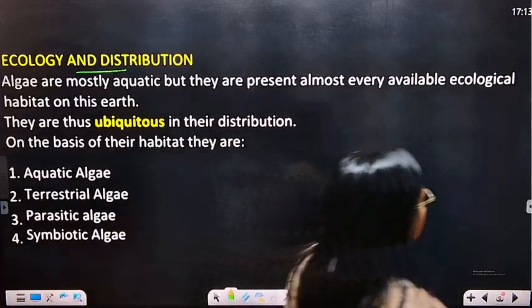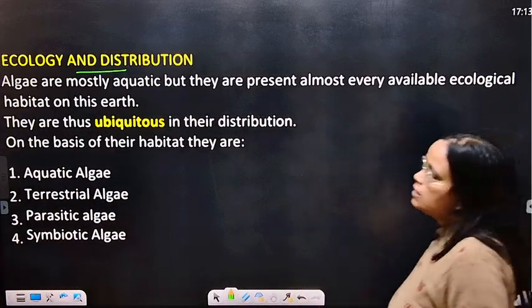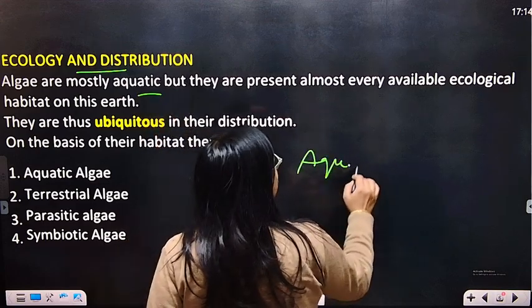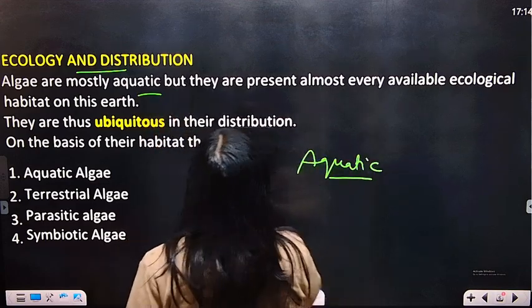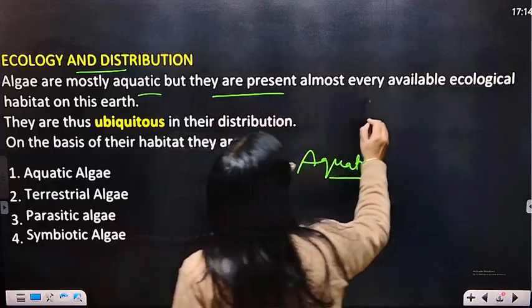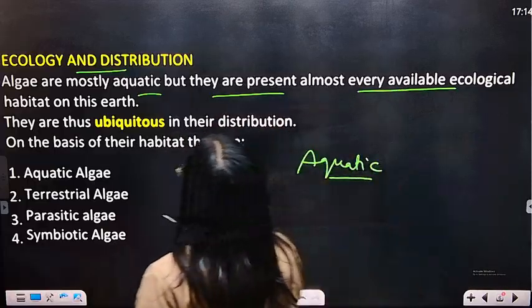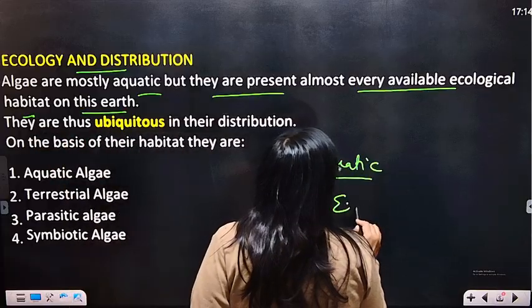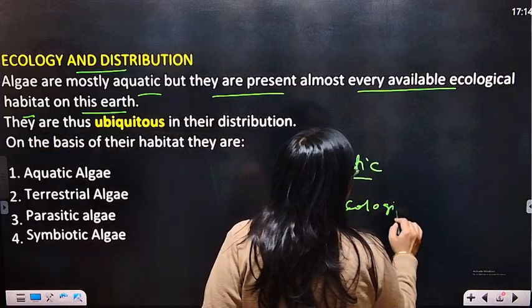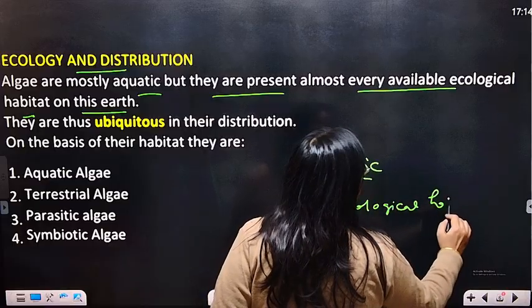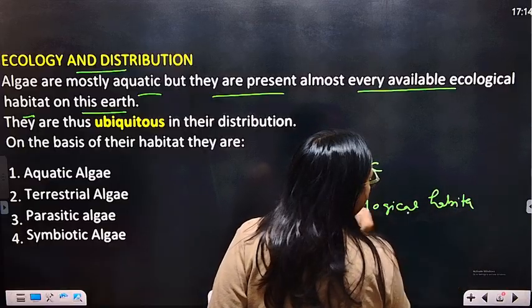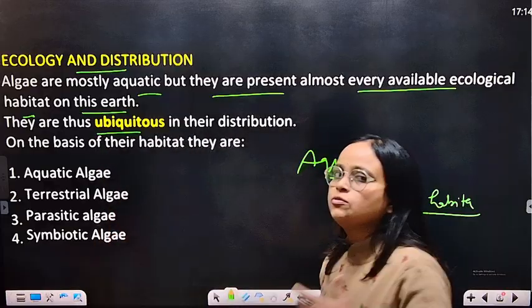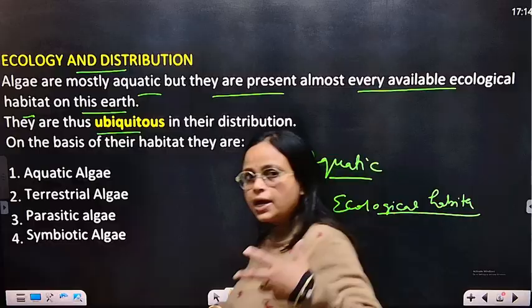Algae are mostly aquatic, meaning present in water, but they are present in almost every available ecological habitat on this earth. So they are ubiquitous, meaning they are present everywhere.